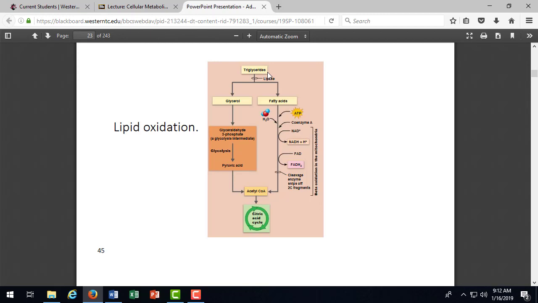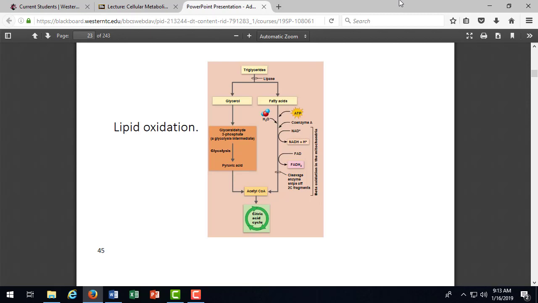We break it down with the help of lipase. Lipase is an important pancreatic enzyme, produced in the pancreas. So if a person has pancreatic cancer, what happens? They can't break down these fats, so they have unusual bowel movements that have a large amount of undigested fats. People with cystic fibrosis that have mucus-clogged ducts from the pancreas also have these unusual fatty bowel movements, foul-smelling because of undigested fats, and they're losing weight rapidly, right? Because they're not getting any energy from the fats that they're eating.